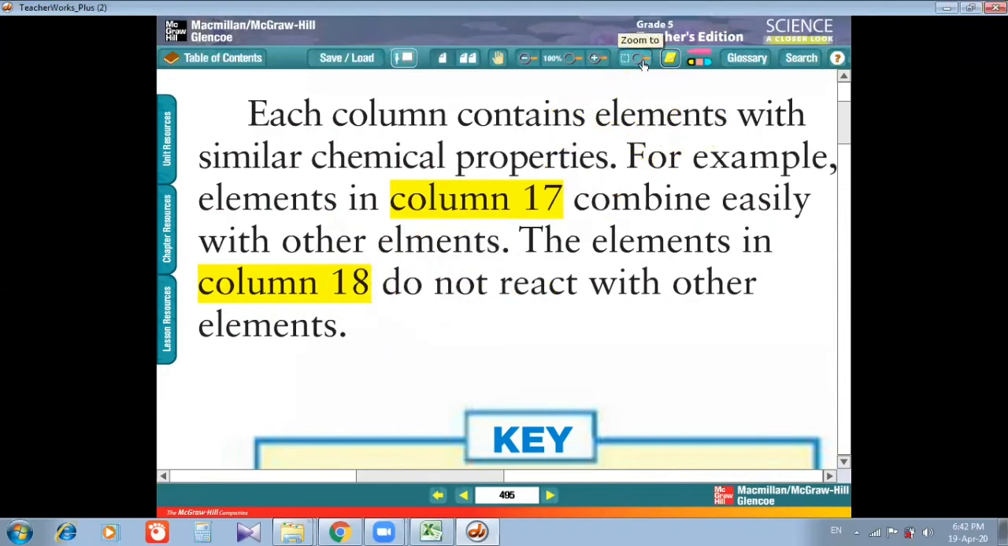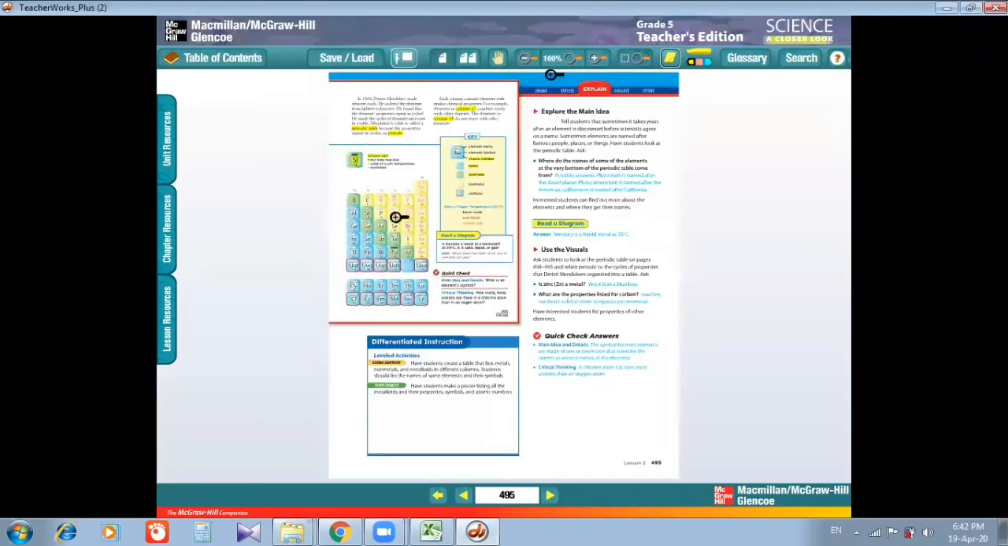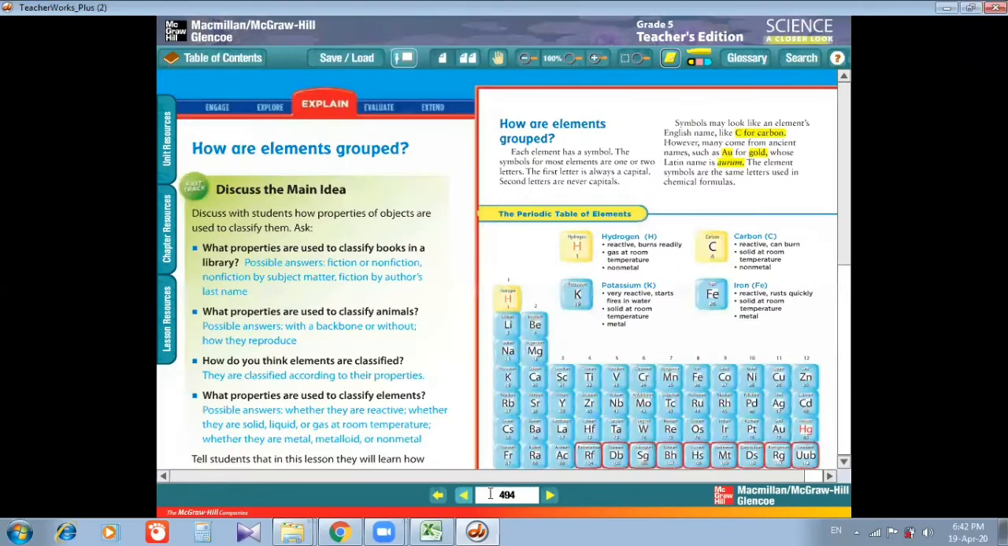Now we come back to the periodic table. Half of the periodic table is on page 494 and half is on page 495. If you move from up to down vertically, like this, this is called a column. The other name for column is group.